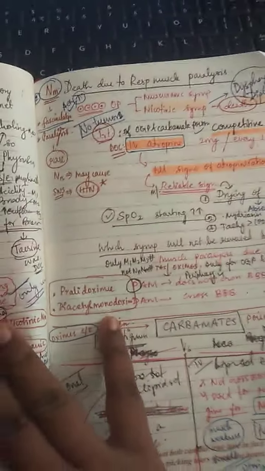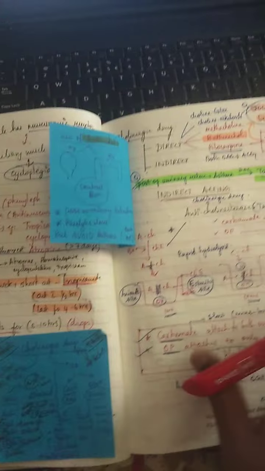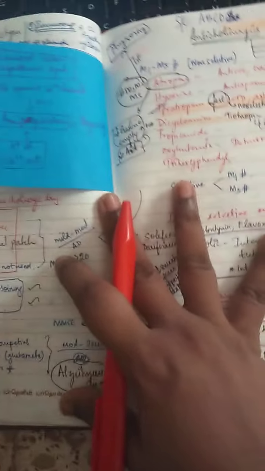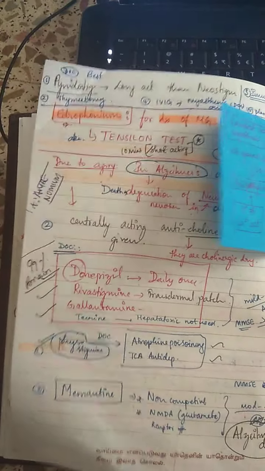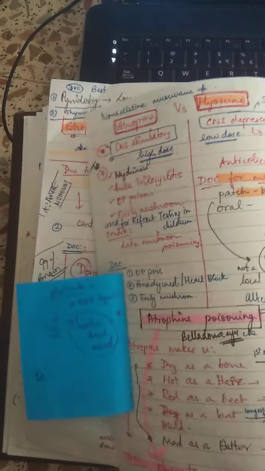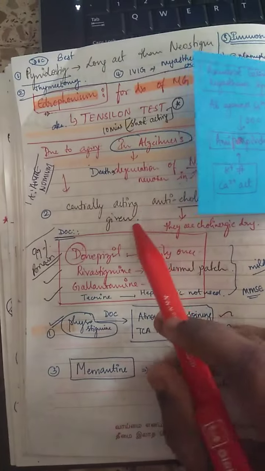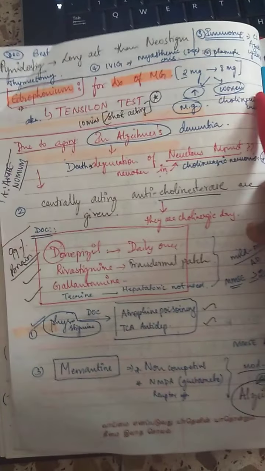So these are cholinergic drugs, or you can call them muscarinic drugs or parasympathomimetic drugs, whatever you want to name them. Also, one more thing: Alzheimer's disease happens because of decreased ACh.